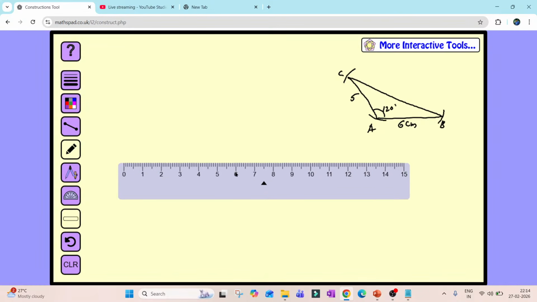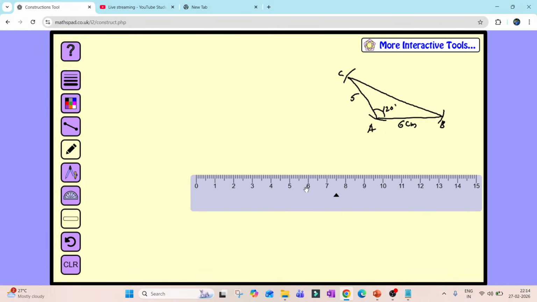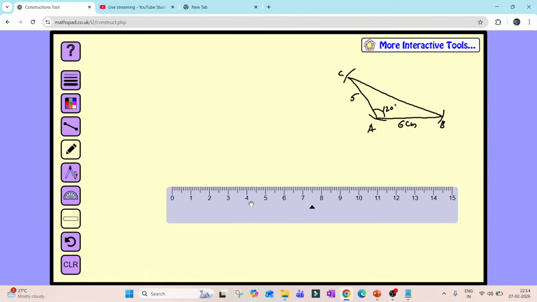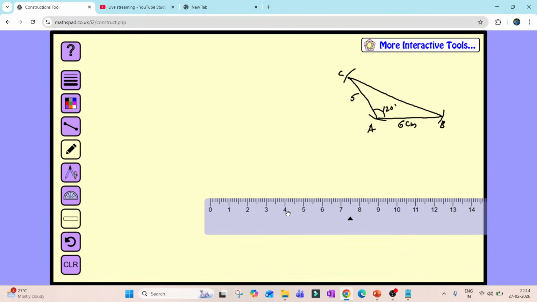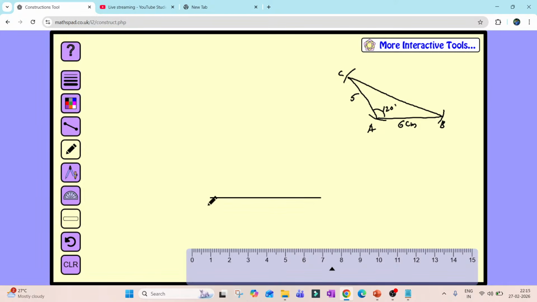I will take a scale over here. I will draw. This is 120 degree. You must know the obtuse angle, you have to have a little bit more place. Now 6 centimeter I will take. Look at the screen very carefully. This is the line what I require. This is A, I'm calling it, and this is B. Now I'm supposed to construct 120 degree. So now I'll take the compass, I'll keep it at A. I'll take a suitable length of the compass. Then I will draw one arc.